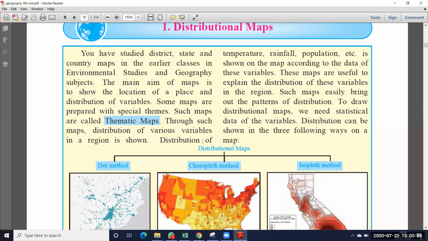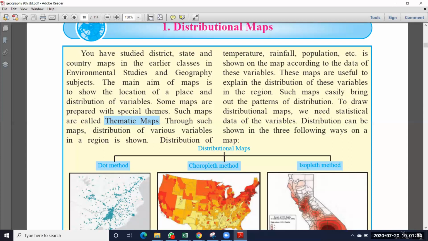The distribution of temperature, rainfall, population, etc. is shown on the map according to the data of these variables. These maps are useful to explain the distribution of these variables in a region. When you see this map, we can easily understand the temperature in that district, or the temperature or rainfall in that particular state. We can understand very easily using these distributional maps. Such maps easily bring out the pattern of distribution.